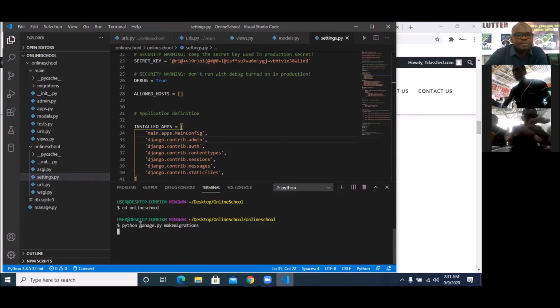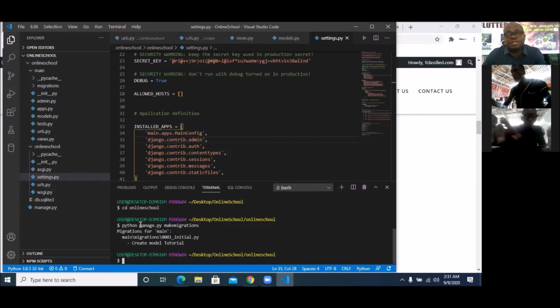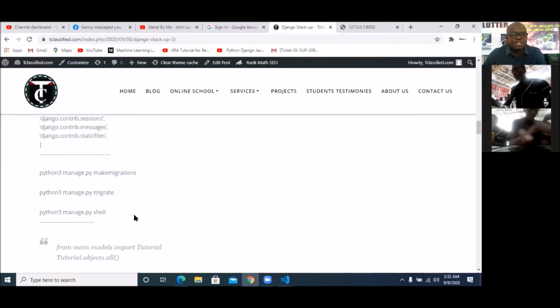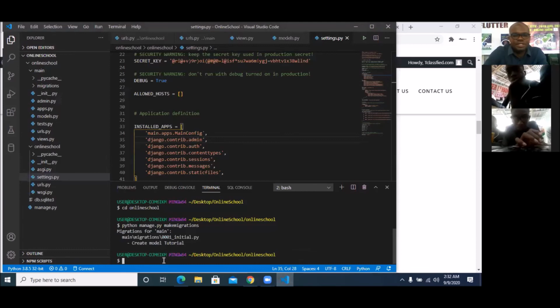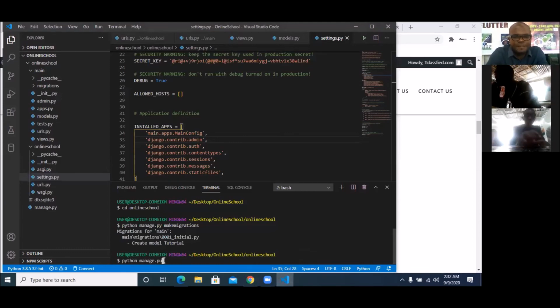makemigrations. Okay, when you make migrations, what it simply means is that you're creating your database. You understand? The model that you created, you want to use it to actually form the database. So you can see migrations for main is creating the table Tutorial in the model. So it has made the right migration. The next thing will be to do python manage.py migrate to actually fill it in. So I'll come here now and say what? python manage.py, do what? Migrate.